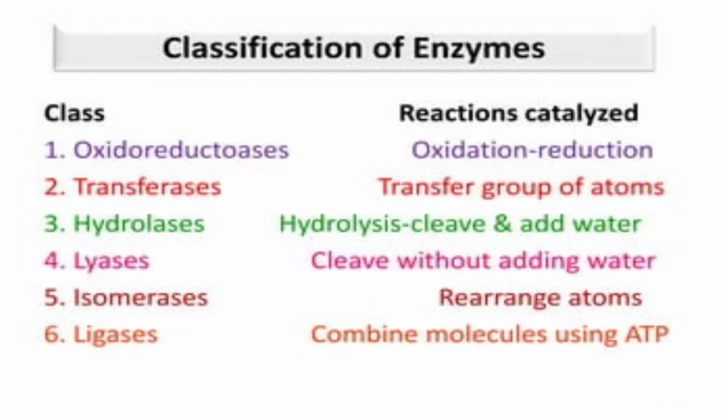The fourth classification, EC 4, is lyase. These enzymes catalyze the removal of a group from the larger substrate by a mechanism other than hydrolysis, leaving a double bond. Examples are aldolase, decarboxylase and dehydratase.